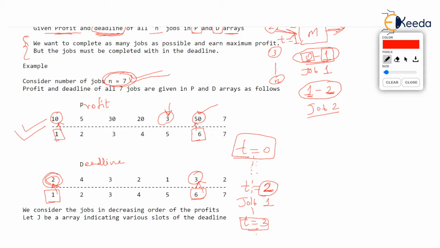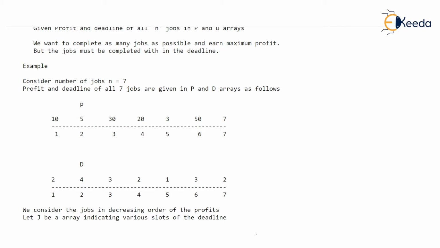So for every job, you can see for job 1, profit is 10 and deadline is 2. For job 2, profit is 5 and deadline is 4. For job 3, profit is 30 and deadline is 3, and so on. This data has been given. Profit and deadline arrays have been given depicting profit of 7 jobs and deadline of 7 jobs. Okay.